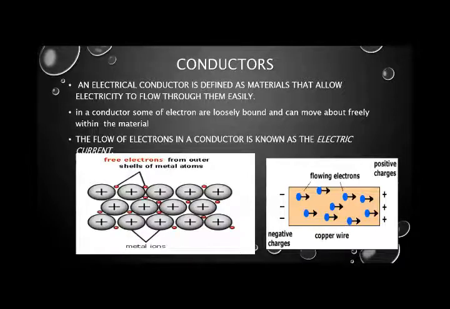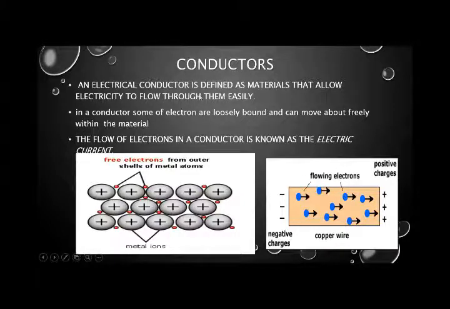Okay, so the next topic is insulators and conductors. So what are conductors? An electrical conductor is defined as a material that allows electricity to flow through it easily. That type of material is known as a conductor, the material which allows electricity to flow through it. So how does the material allow electricity to pass through it?